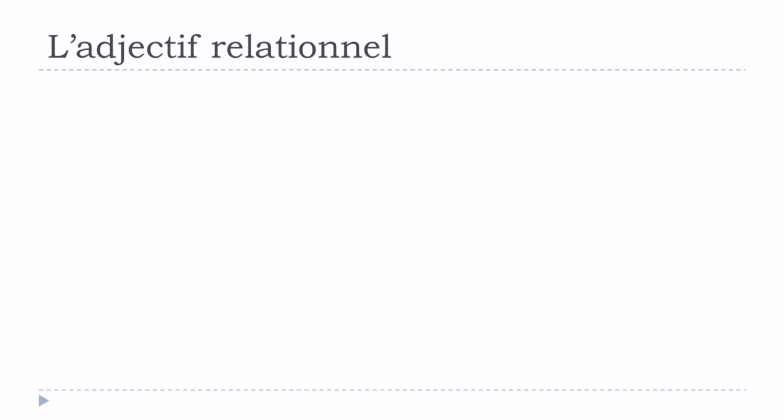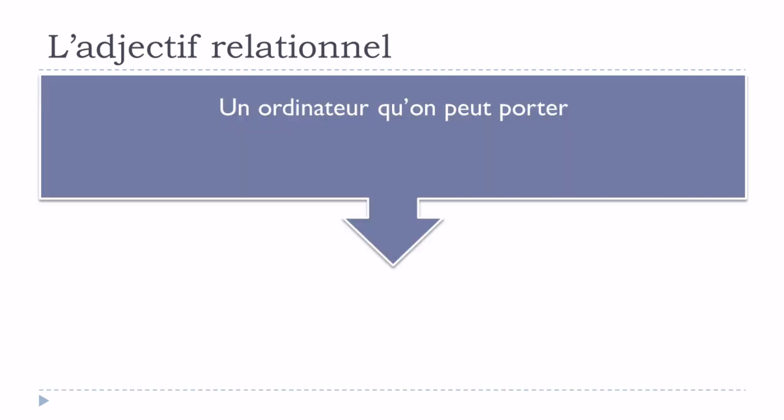Okay, so we'll see now two other situations where you can replace parts. In that case, un ordinateur qu'on peut porter. You've got here this relative, qu'on peut porter, and you want to replace it with an adjective.